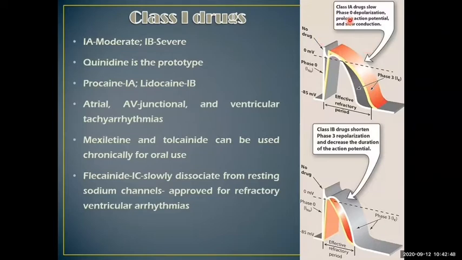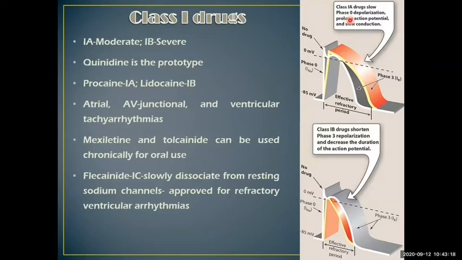Class 1 is further classified as class 1A, 1B and 1C, right? Class 1A are moderate anti-arrhythmic drugs, class 1B are for severe arrhythmias, and class 1C are again for moderate arrhythmias, right?